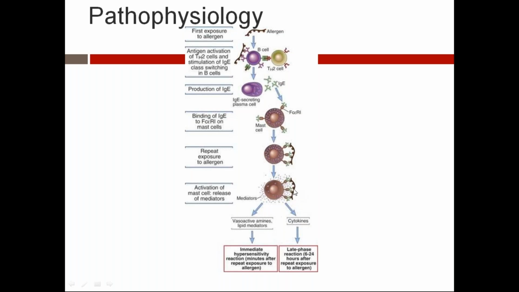It thinks it is protecting us against the allergen, but in fact it is damaging our own body. Our immune system fights against SARS-CoV also like this. Vasoactive amines and lipid mediators lead to the immediate hypersensitivity reaction, and cytokines lead to the late phase of reaction, 6 to 24 hours after allergen exposure.